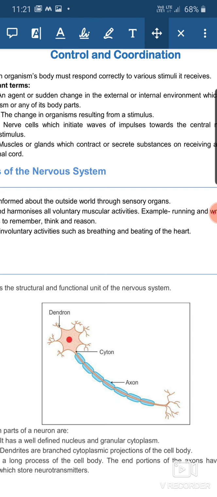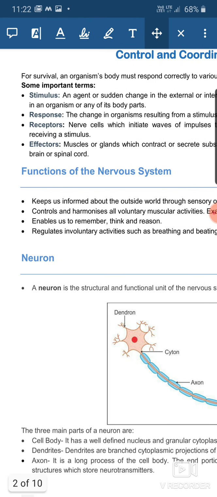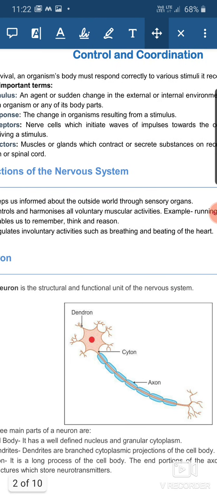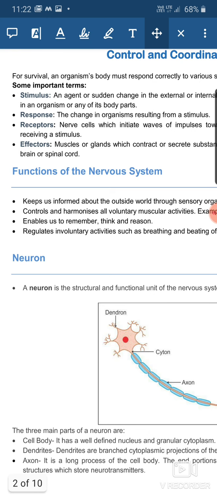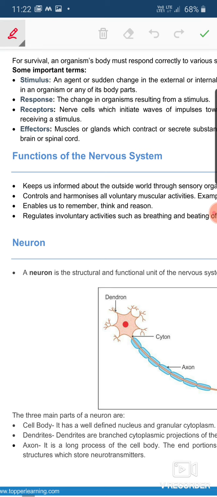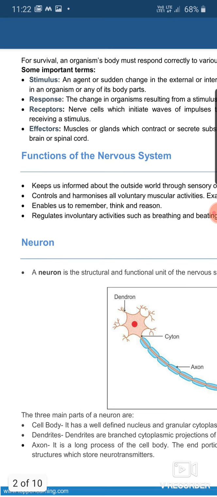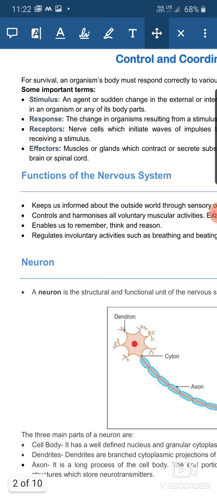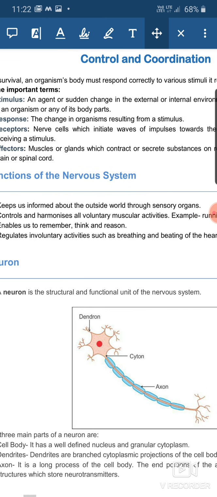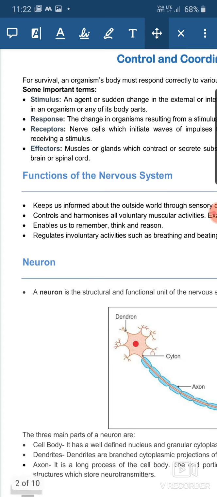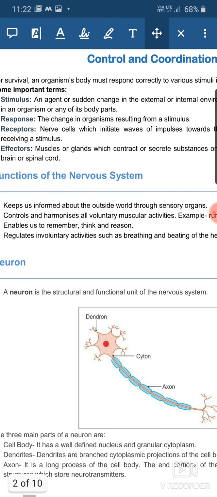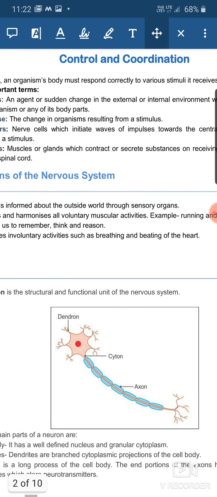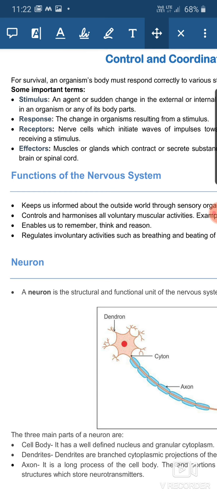I'm reading the topic. A neuron is a structural and functional unit of the nervous system. There are three main parts of the neuron: cell body, dendrites, and an axon. The cell body has a well-defined nucleus and granular cytoplasm. The dendrites are the branches, that are the cytoplasmic projections of the cell body. The axon is a long process of the cell body.